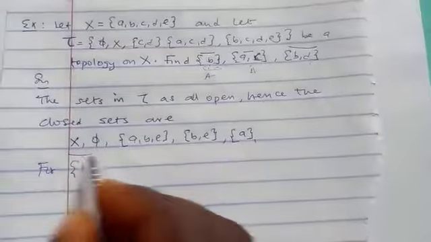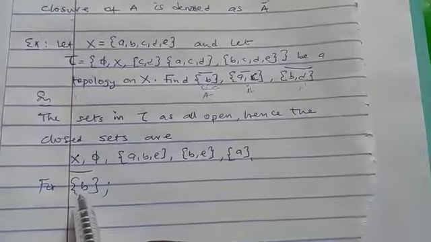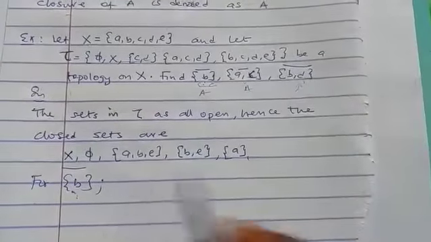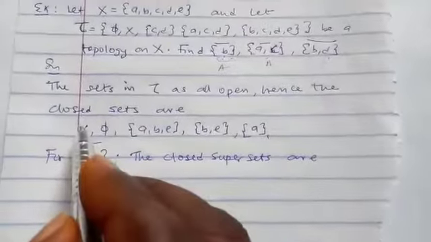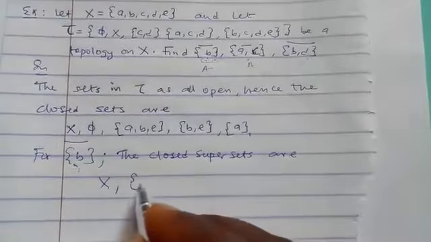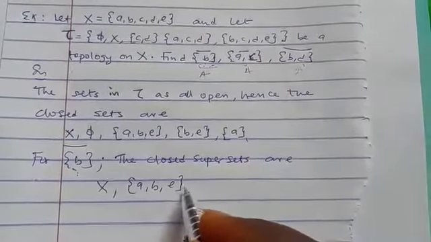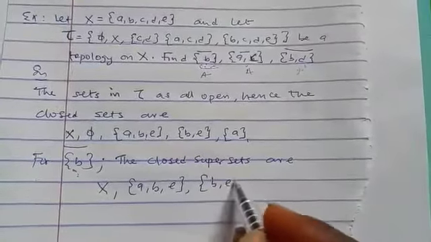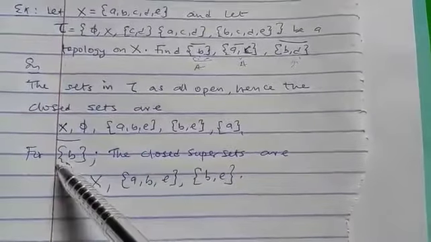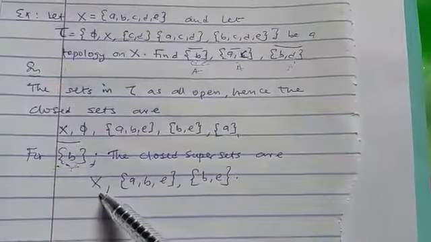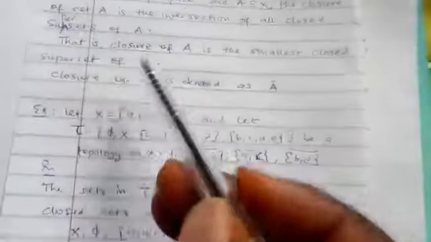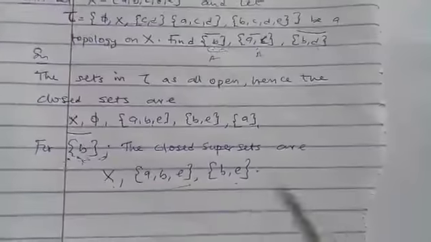We start with the set B. We need to know the closed supersets of set B. All these things are closed. So the closed supersets are X, A, B, E, and finally B, E. These are the closed sets that contain set B. If you go by this definition, this is the smallest.